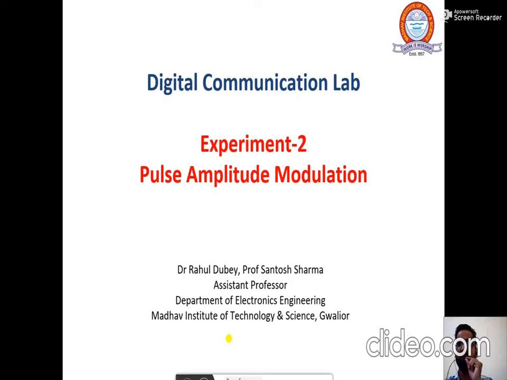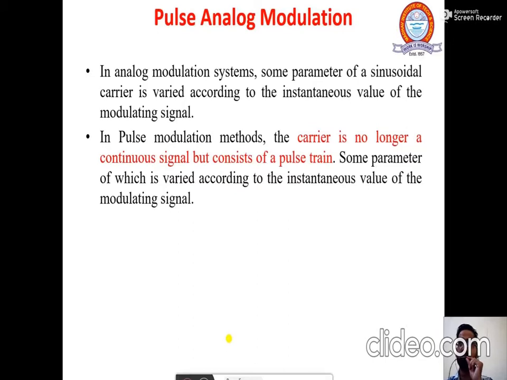So, let me start the topic. First, this is pulse analog modulation. In an analog modulation system, some parameter of a sinusoidal carrier is varied according to the instantaneous value of the modulating signal. Here we are talking about the sinusoidal signal, but you can change the type of carrier also.